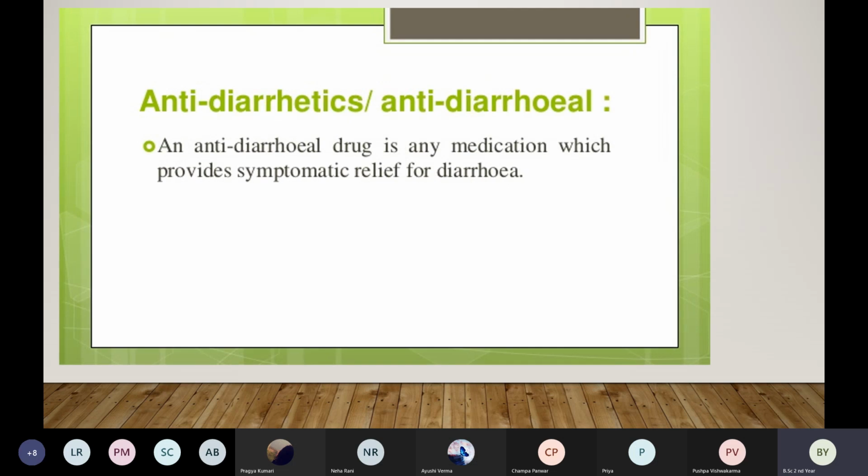Next is antidiuretics, or we call it antidiarrheal agent. Antidiarrheal agent comes from the word diarrhea. If a patient is suffering from severe diarrhea, continuously for 3-4 days, it can take weeks also. So in such a patient, what do we give? Antidiarrheal medicine. This is a medication which provides symptomatic relief for diarrhea. A very good example of antidiarrheal medication is tablet loperamide.